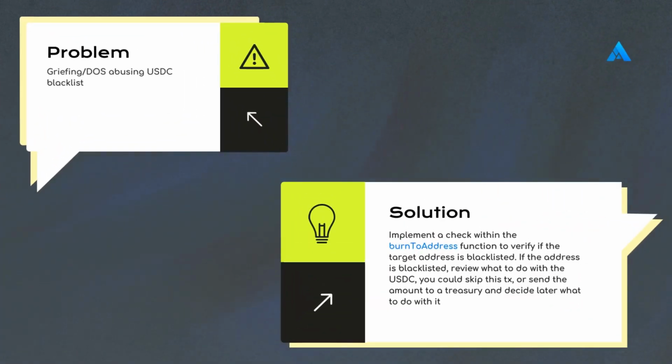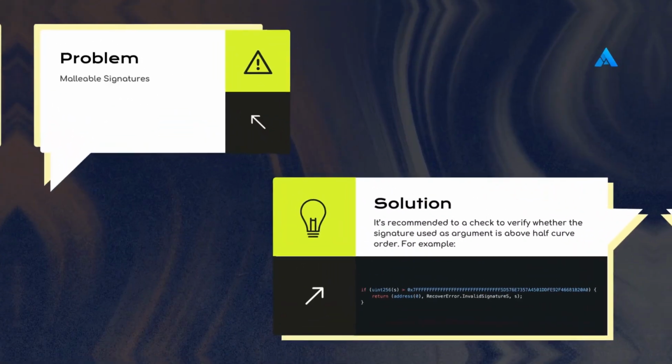Griefing and denial of service attacks abusing the USDC blacklist. Implement a check within the burn-to-address function to verify if the target address is blacklisted. If the address is blacklisted, review what to do with the USDC. You could skip this transaction or send the amount to a treasury and decide later what to do with it.